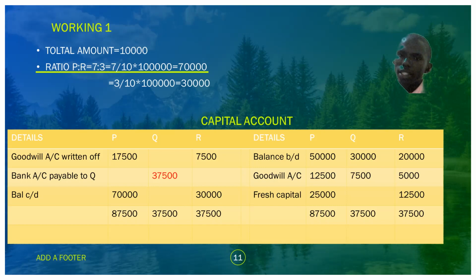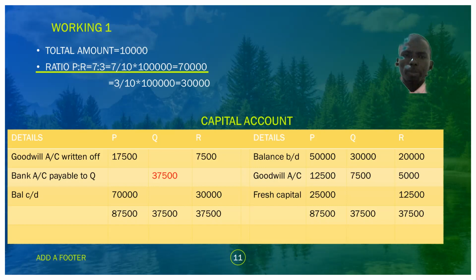But on our credit side, we have only 50,000 plus 12,500, that is 62,500.